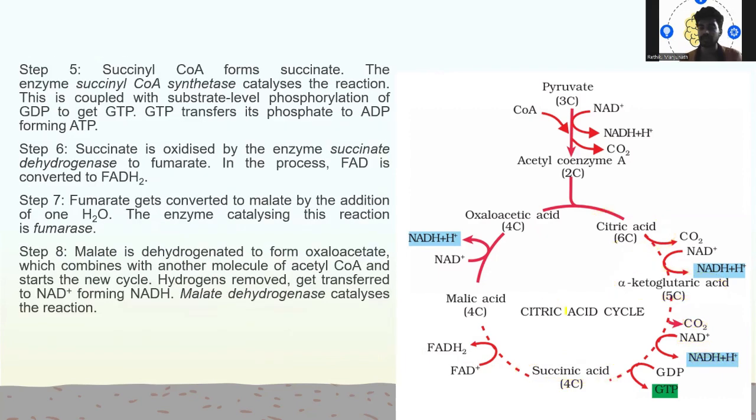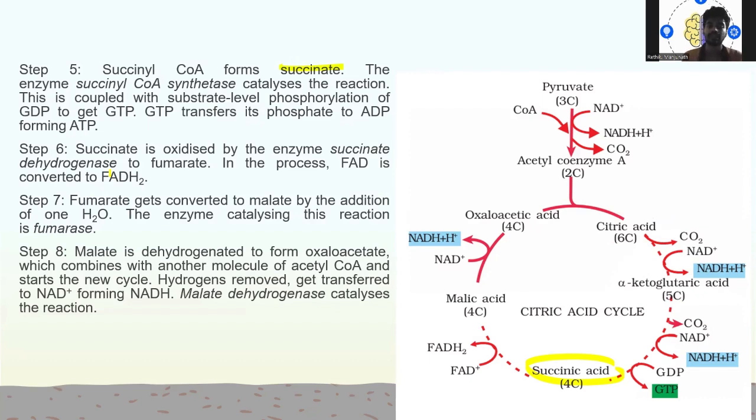In the fifth step, succinyl CoA forms succinate. The enzyme succinyl CoA synthetase catalyzes the entire reaction. This is coupled with the substrate level phosphorylation of GDP to get GTP. This GTP transfers its phosphate to ADP, forming ATP.